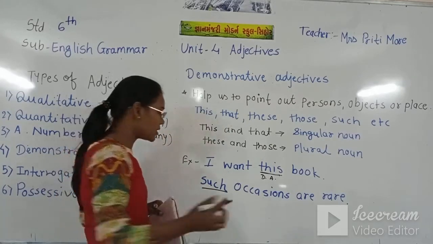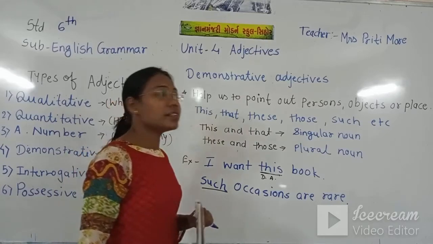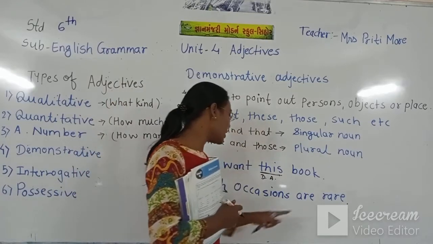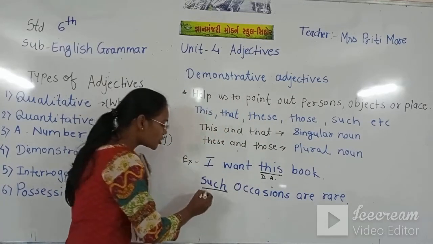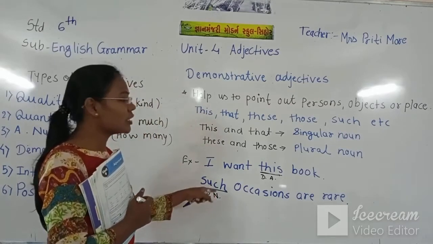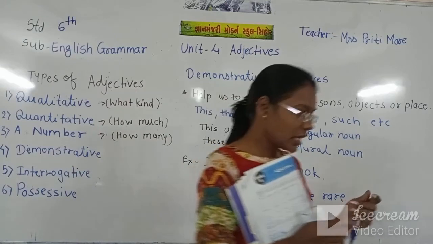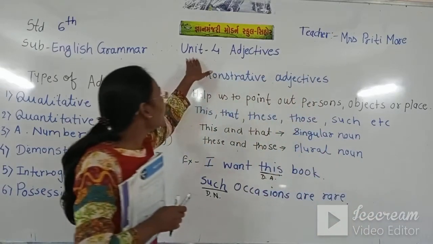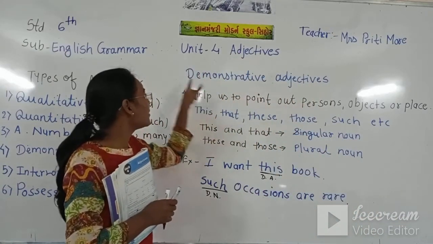Such occasions, that means this word such is pointing out the occasion. So this is also our demonstrative adjective. Please note down all this in your notebook. Put the title Unit 4 Adjective, then write this down.